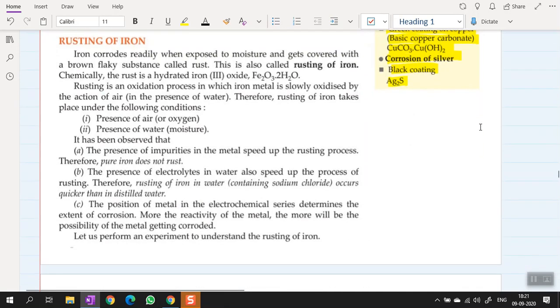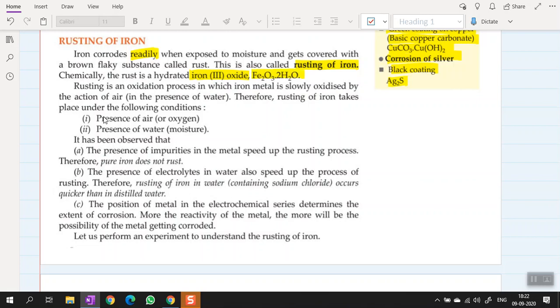Let's focus on rusting of iron. Iron corrodes readily when exposed to moisture and gets covered with a brown flaky substance called rust. This is also called rusting of iron. Chemically, the rust is a hydrated iron oxide, iron 3 oxide hydrated, Fe2O3.2H2O.